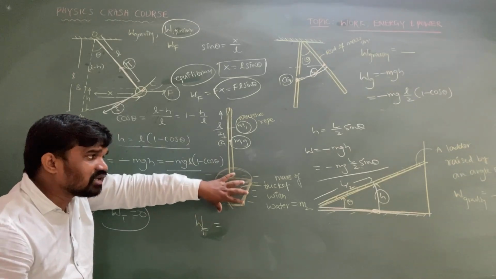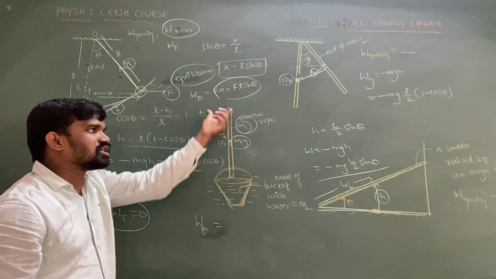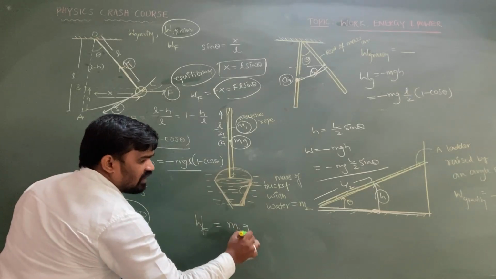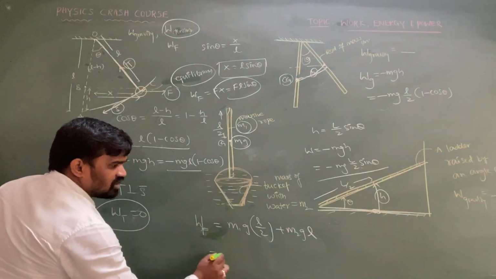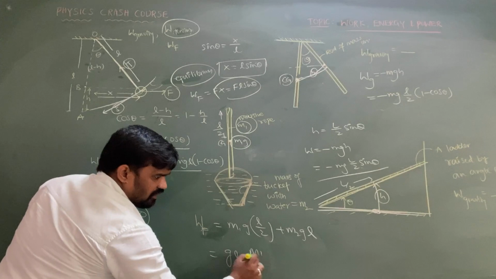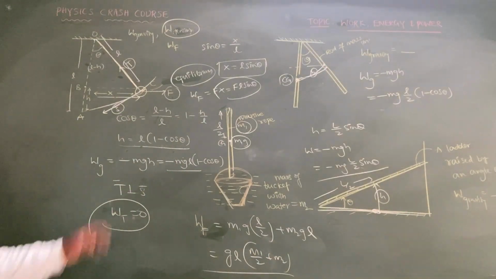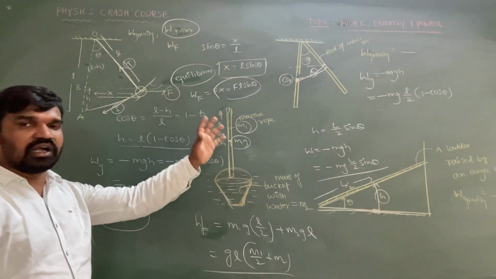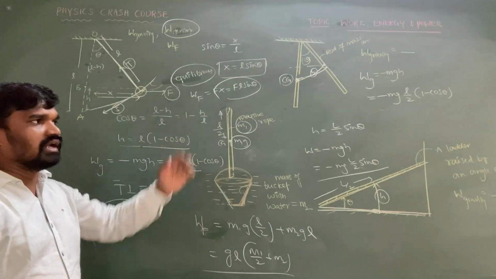Then the work done in order to lift this total water and bucket is equal to the displacement L into m2g. Then the total work done is equal to m1g into L by 2 plus m2gL. So we can write this as gL of m1 by 2 plus m2. So this is the way to calculate the work done in various possible situations, and these all are the fundamentals only. Next I am increasing the level a little higher. Okay, copy this.